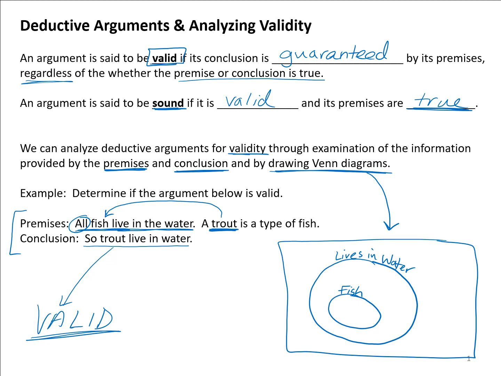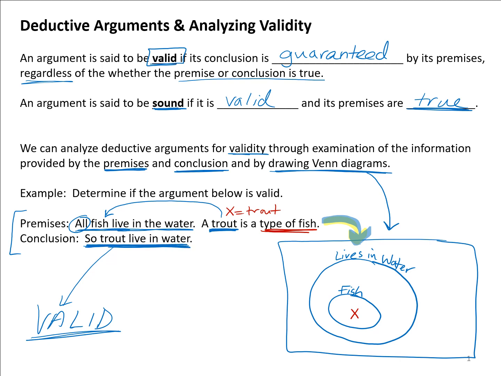The second statement is talking about trout. The trout is a type of fish. So the trout would have to go into, and just for ease, since my picture is kind of small, I'm going to use X to represent a trout. The trout would have to go into the fish set because we're talking about it being a type of fish. So what we've done here is we've taken the premises and we have drawn them into a Venn diagram. And we can use that Venn diagram to then analyze the conclusion.